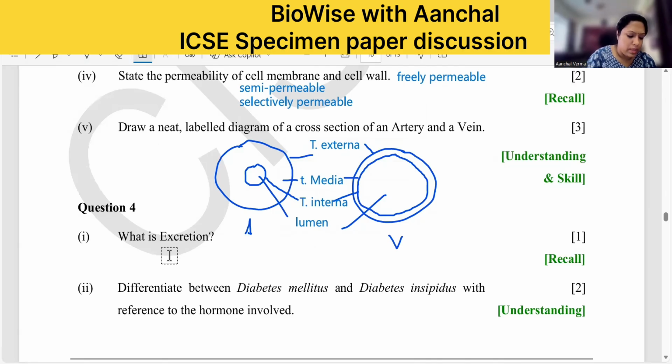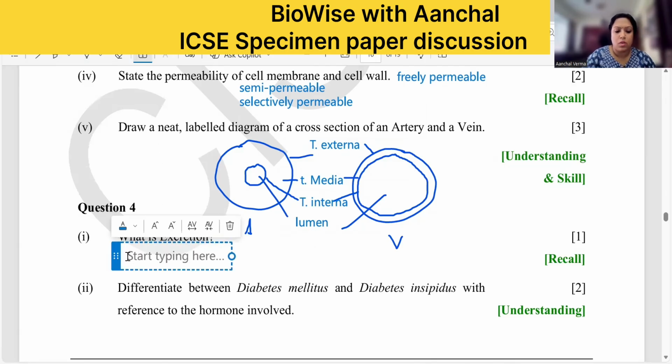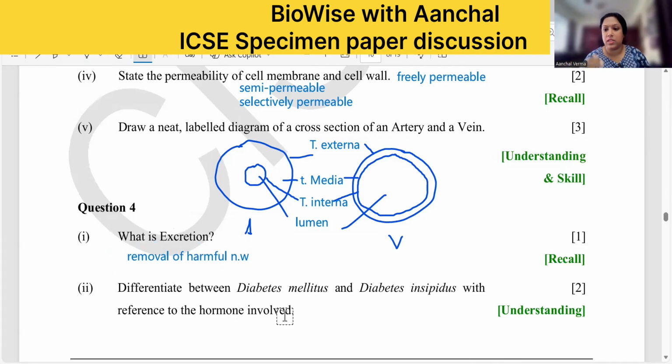Now, what is excretion? Excretion is the removal of harmful nitrogenous waste from the body. Okay, removal of harmful nitrogenous waste from the body. That is important. Excretion is removal.